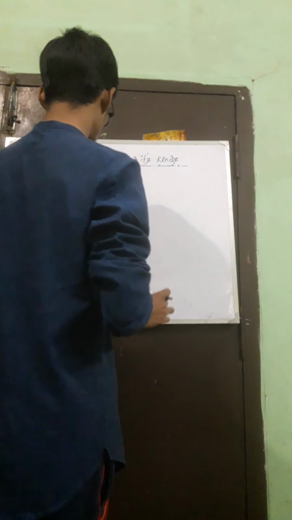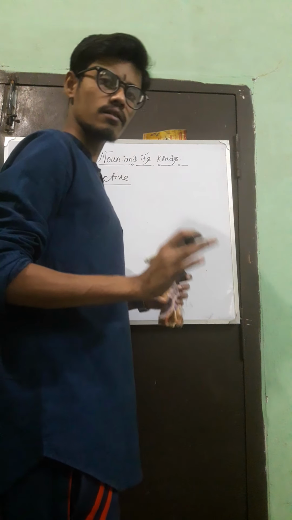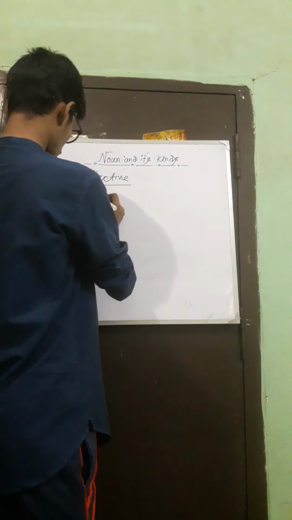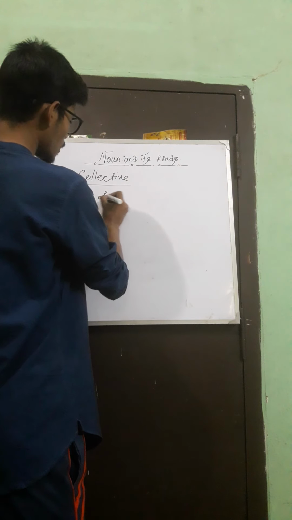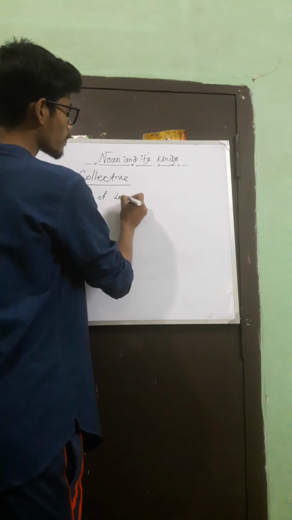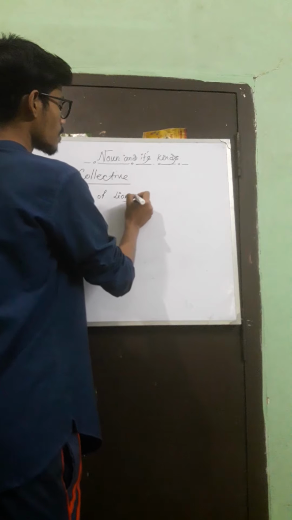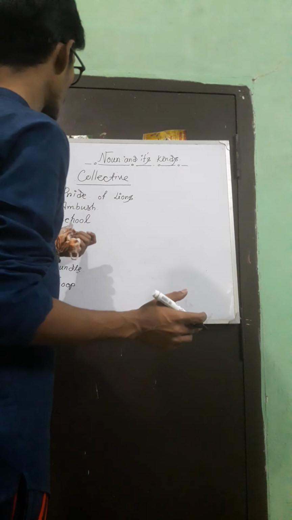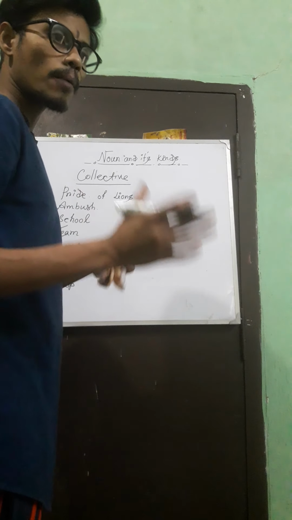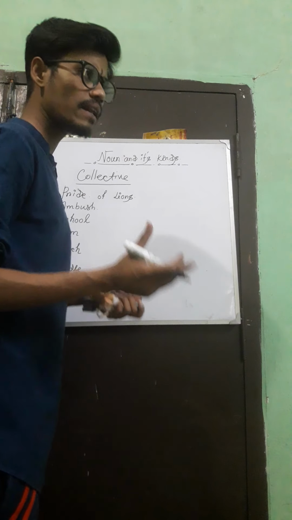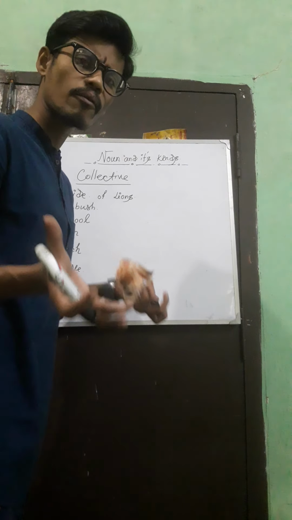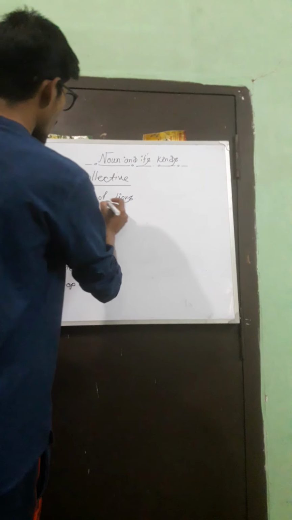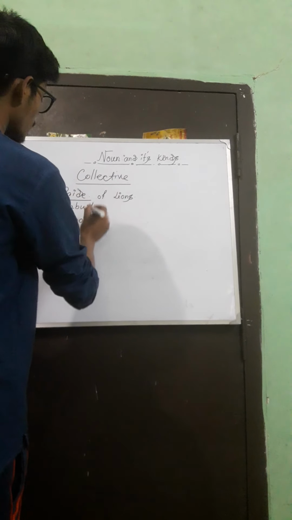Okay, so these are the things which you have to understand. So pride of lions. You have to learn this because you don't know where pride should be used, where team should be used. You will get it in any normal English language or grammar book. Pride of lions.